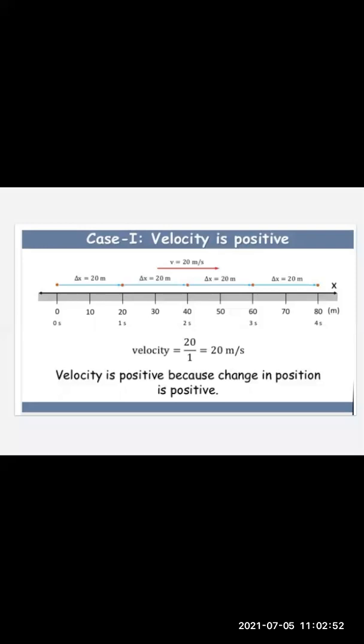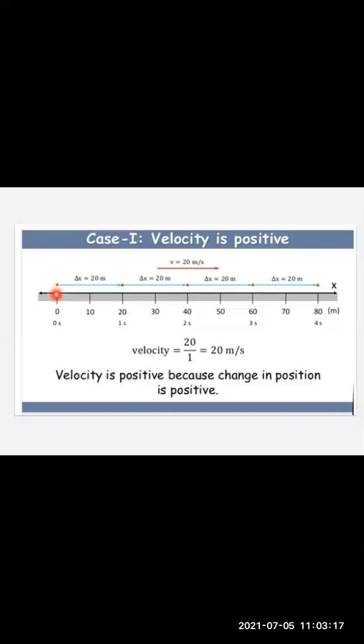When the velocity is positive, suppose there is a car at this position. The x-axis is in meters, meaning this is the distance, and the car is initially at this position.